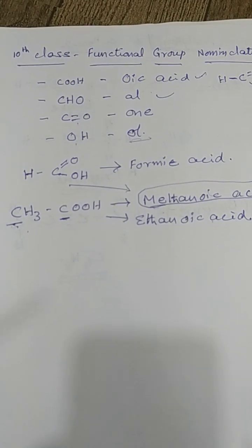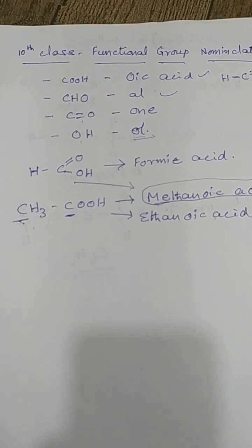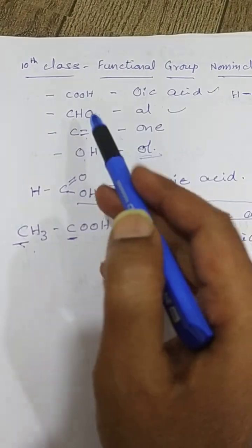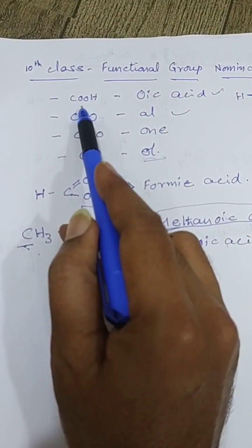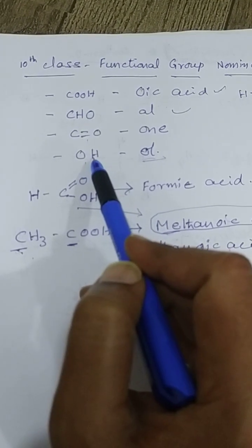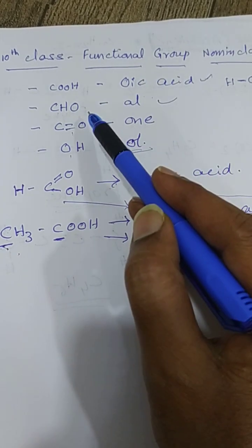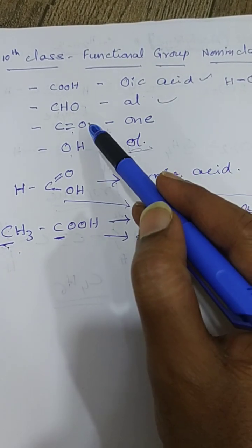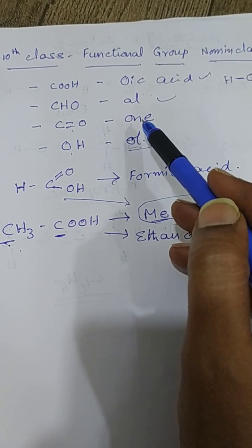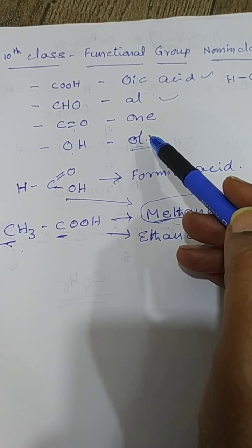Good evening, students. Today we are going to learn some more nomenclature with the functional groups. We all know the important functional groups like oic acid, aldehyde, ketone, and alcohol. The IUPAC name for COOH is oic acid. Aldehyde means al. CO means ketone, that is one. It is one. And OH, alcohol, that is ol.